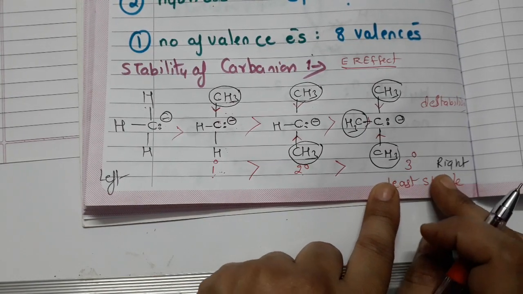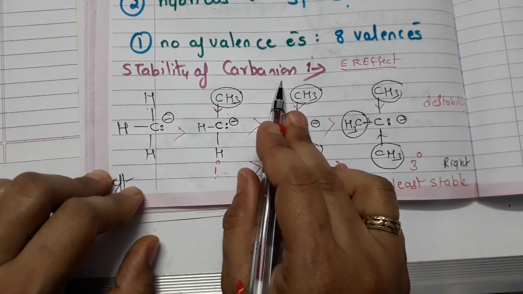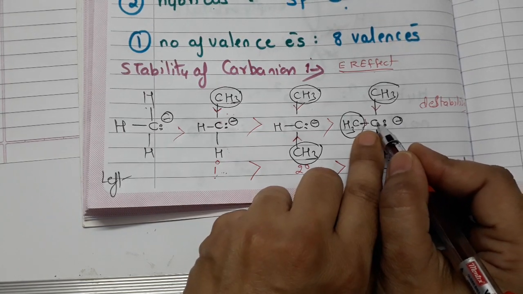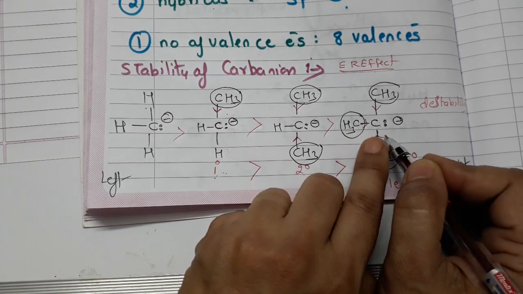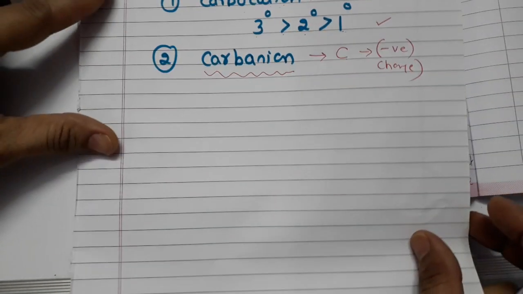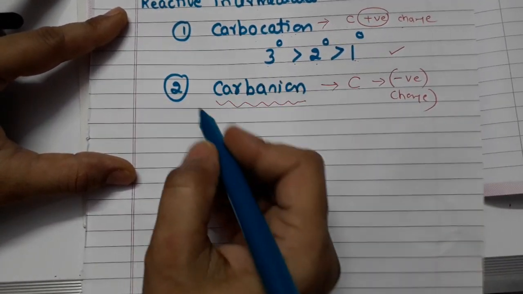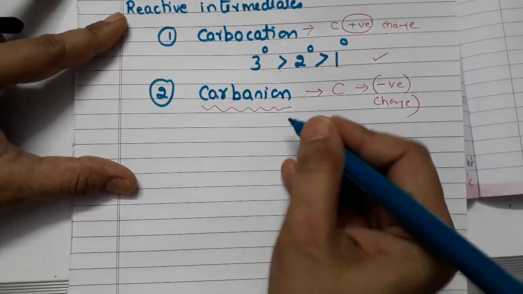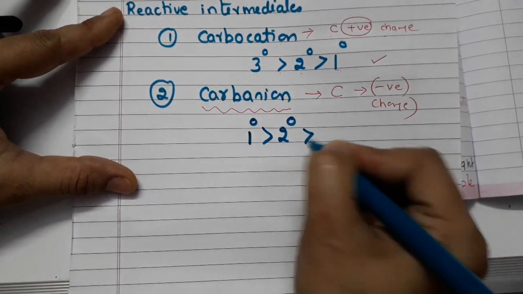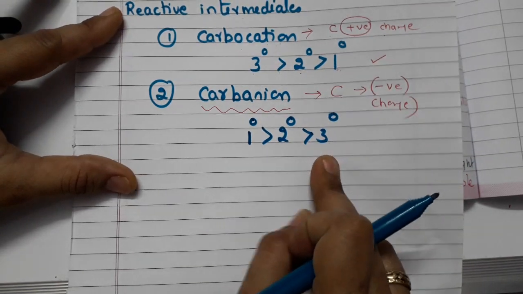I hope you have understood this concept: the stability of carbanion is based on how much electron density is there on the carbon atom due to electron releasing effect. So if you want to write down over here, in case of carbanion, primary is more stable, then secondary, then tertiary. So the order is reverse in this case.